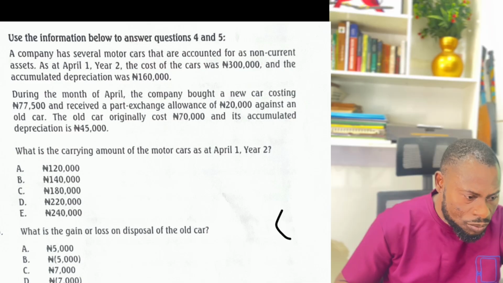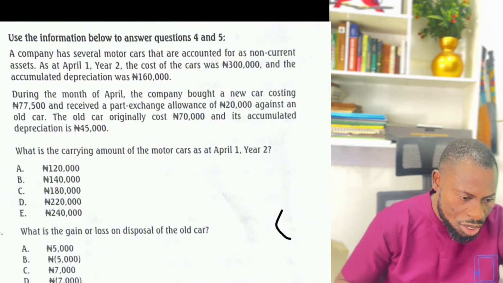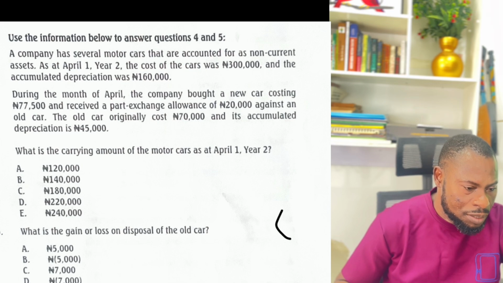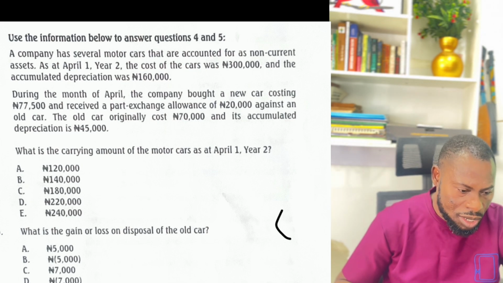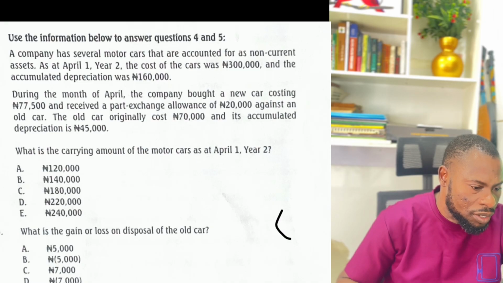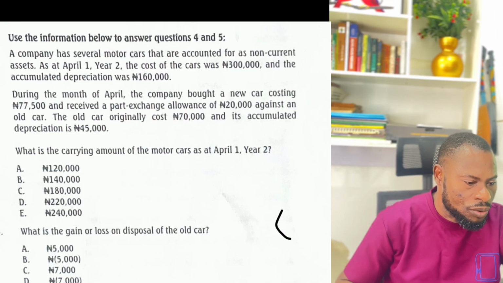The cost of the car was 300,000. And then accumulated depreciation was 160. 300 minus 160 is 140. So that is the carrying amount of the car. That's option B. This is the correct one.